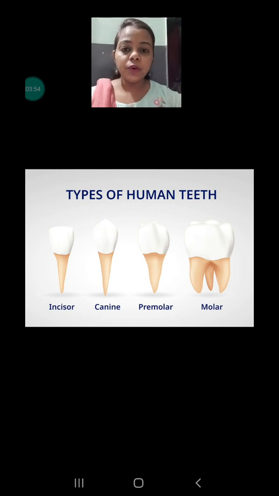Third is the premolar. Premolars are used to crush or crack our food, and that's why they are called cracking teeth. The last one is the molar, the largest teeth, having a large surface area, which is used to grind our food and make it into a fine paste, and that's why they are known as the grinding teeth.